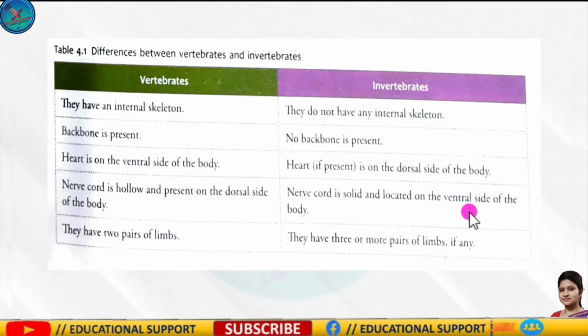On the ventral side of the body. Vertebrates have two pairs of limbs, and invertebrates have 3 or more pairs of limbs, if any. So these are the key differences. These are the basic differences between vertebrates and invertebrates. You have to remember these points.